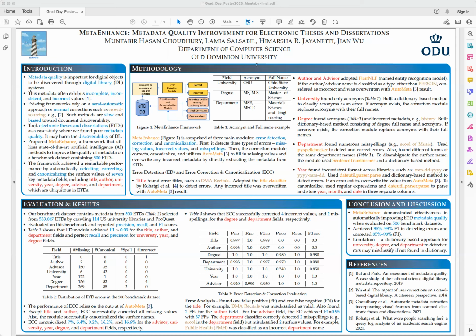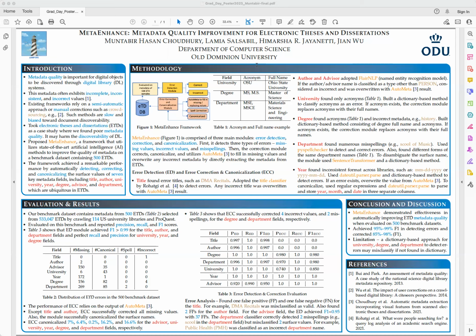Canonicalization basically means that we have several different forms of the same entity. However, we would like to map them into one single entity, a full name, and store that value in the standard format. So if any acronym exists in the university field, then the correction module would canonicalize and replace the acronyms with the full names. For the degree field, we also found acronyms.